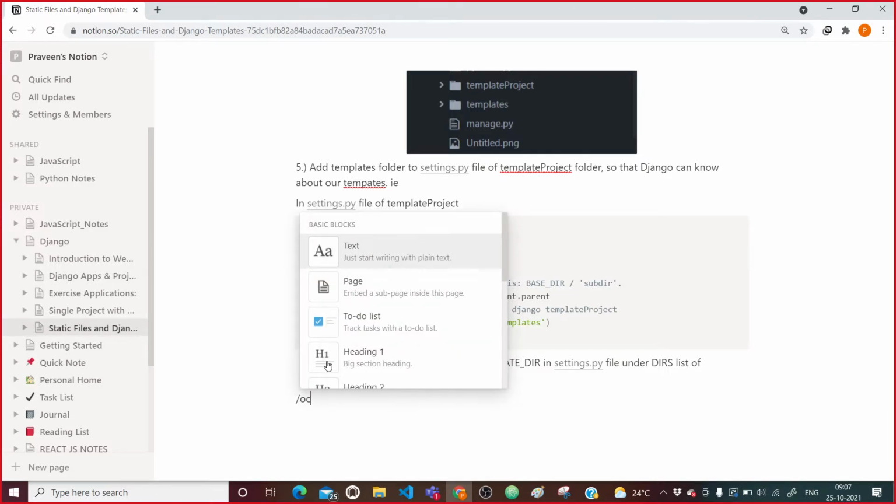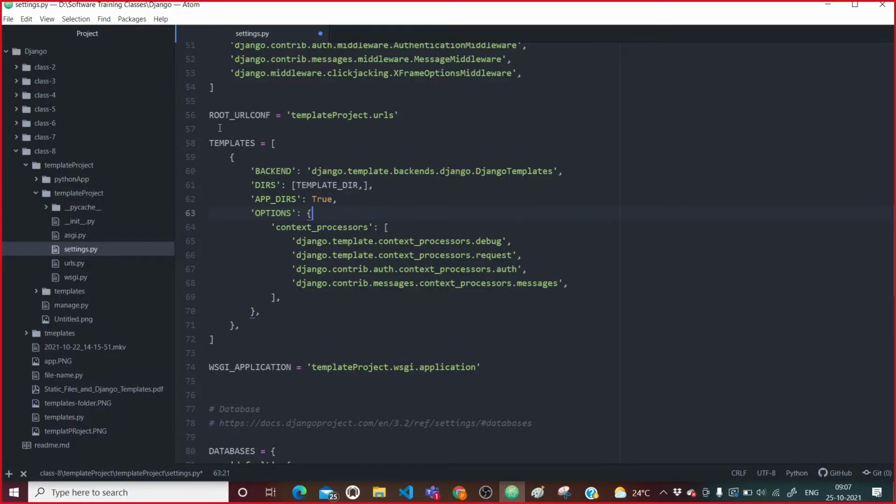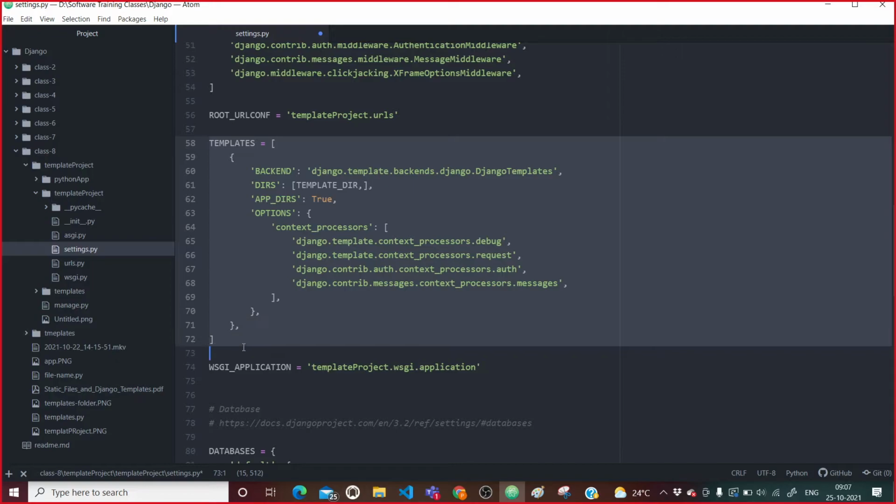So we need to write the code here. I will come here and paste it.